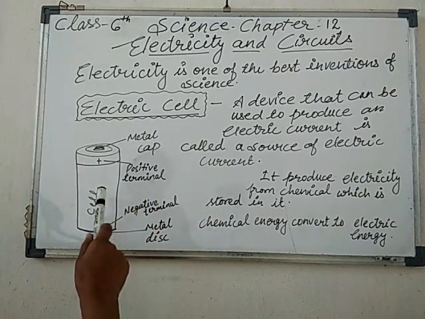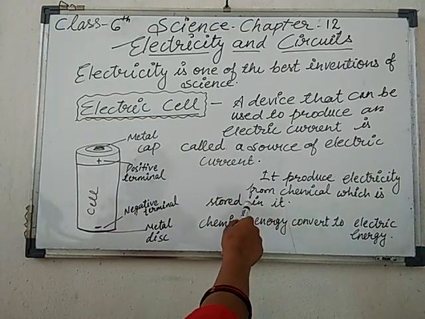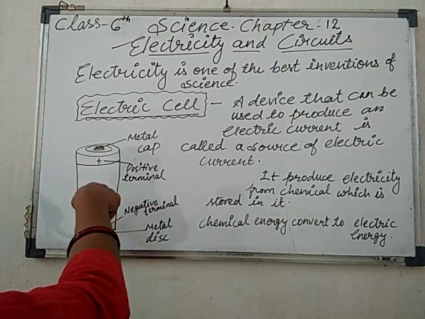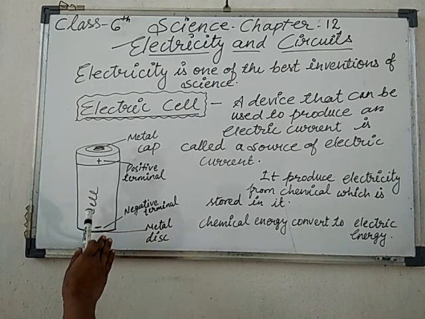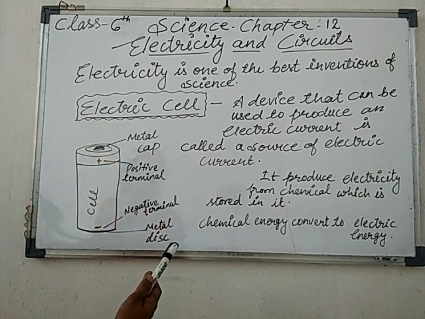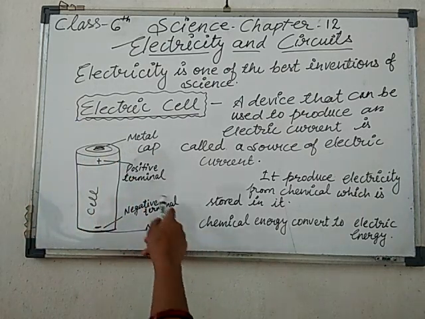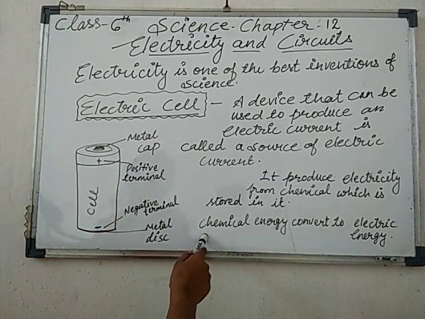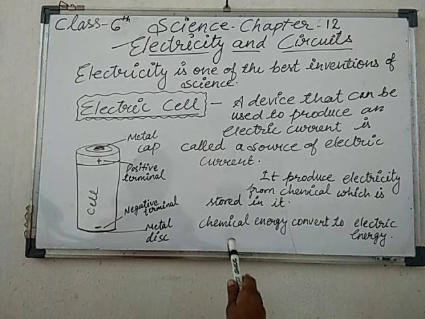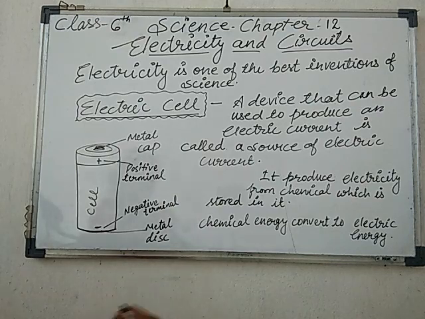Is it clear? It produces electricity from the chemicals which are already present inside it. From those chemicals, energy is converted into electric energy. You can say that inside the cell, chemical energy is converted into electrical energy.